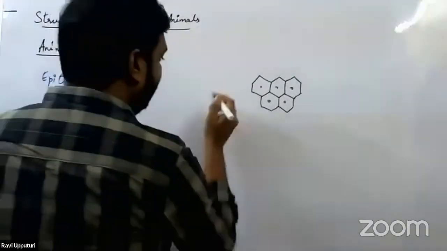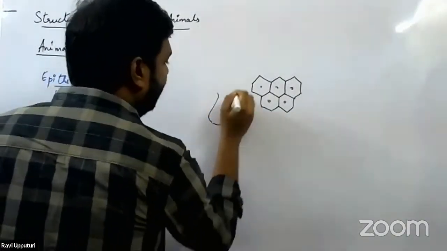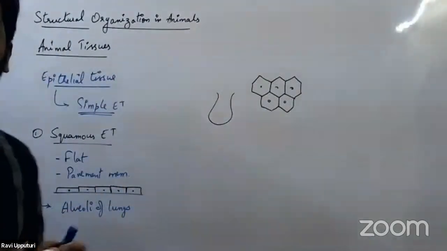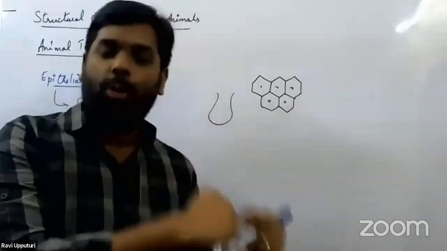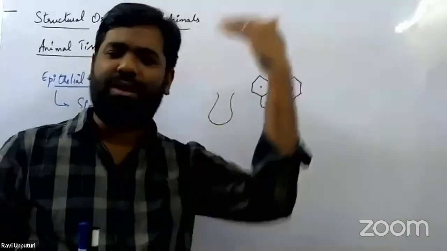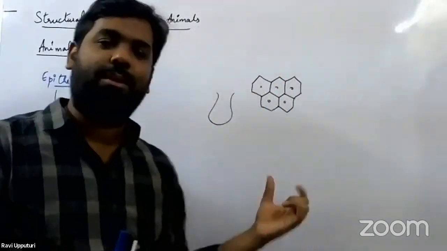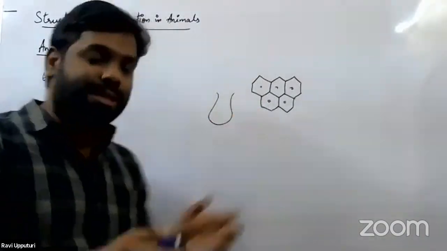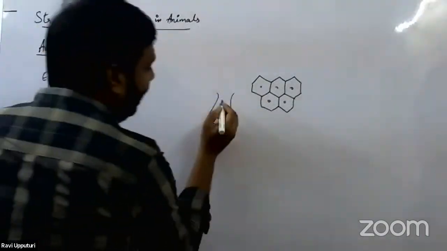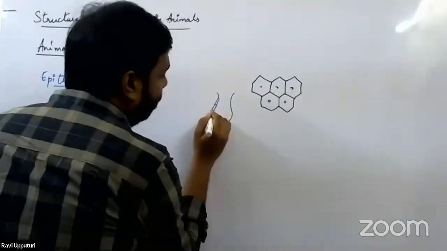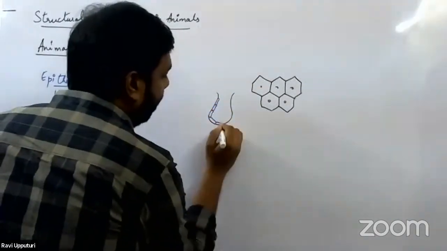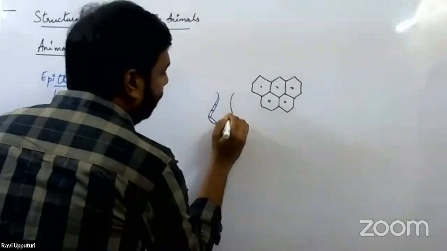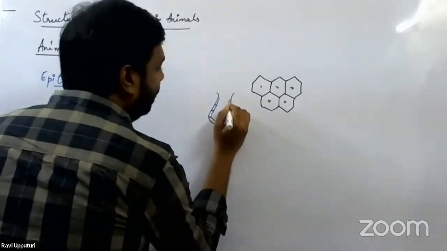I hope all of you are familiar with alveoli. This is the sac-like structure where the bronchioles open. The air passes through the respiratory tract, and the last part of the respiratory tract is nothing but these sac-like structures called alveoli. This alveoli is lined by the simple squamous epithelial tissue, which is seen lining the alveoli.